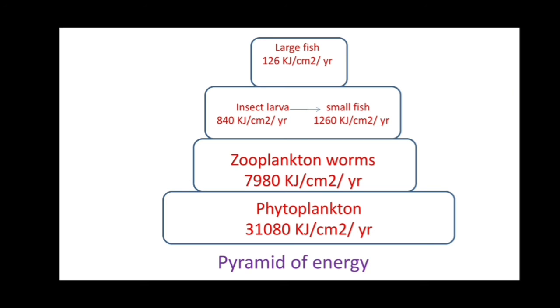You can see here the pyramid of energy. On phytoplankton, zooplankton depend for food, and on zooplankton, small fish and then large fishes feed, and on small insect larvae and small fish, large fishes feed. So the energy decreases from phytoplankton to zooplankton, zooplankton to small fish, and small fish to large fish.